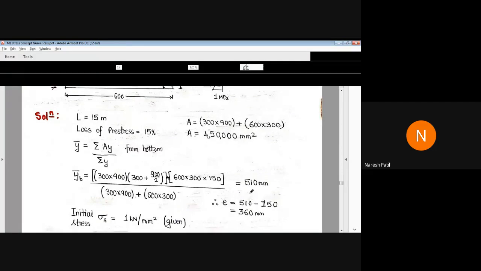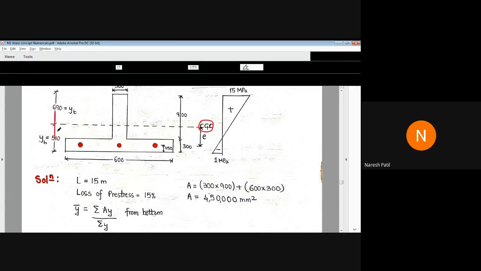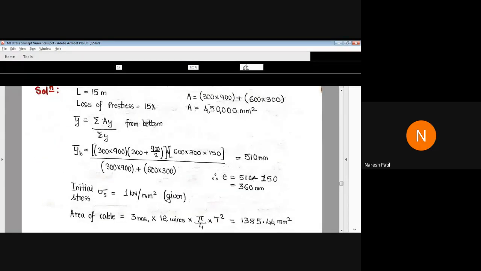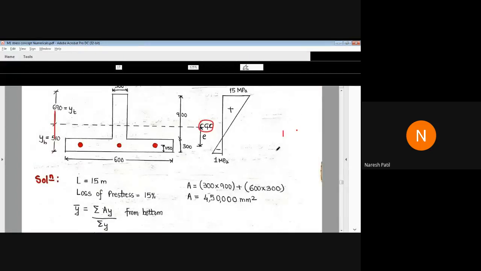So we got this distance, as you can see, Y bar B, 510 mm. Therefore, eccentricity. What is eccentricity again? I told you. From this to this.